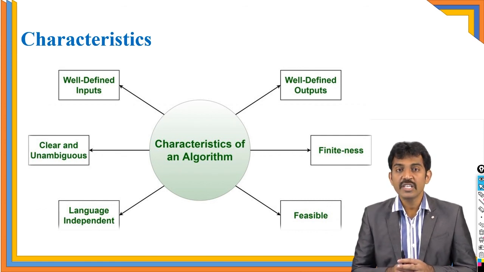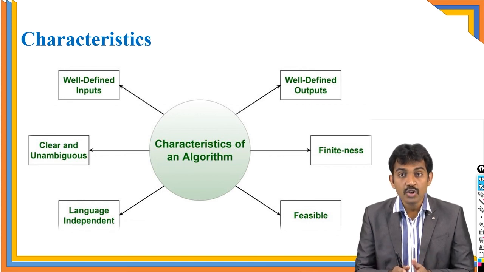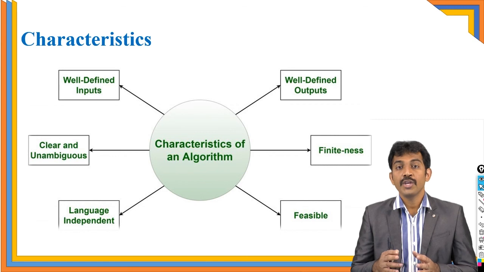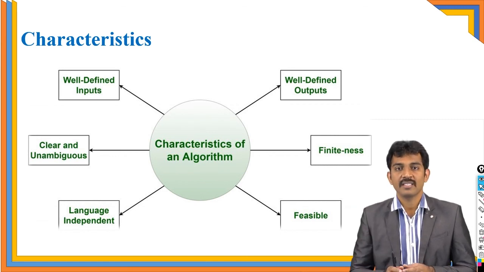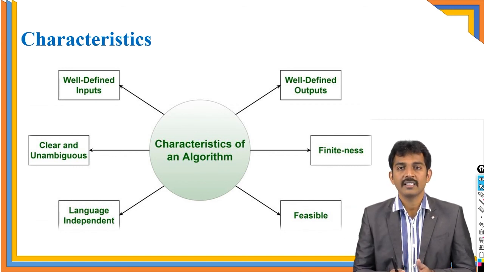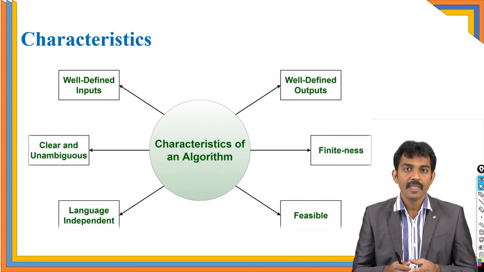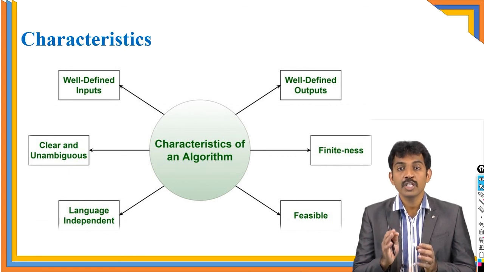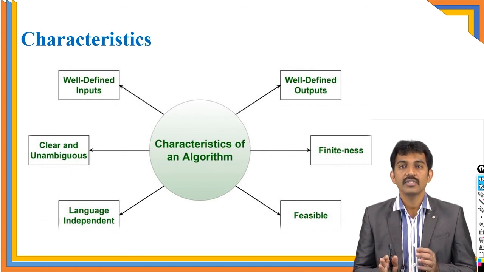Last one, feasibility. Feasibility means, is it possible? Is there any possibility to implement the particular algorithm or not? For example, if you code with future technology that is not available in the current trend, then it is not possible to execute the algorithm. Yes or no? That should be feasible. Is it possible to execute or implement the particular algorithm or not? That is very, very important.